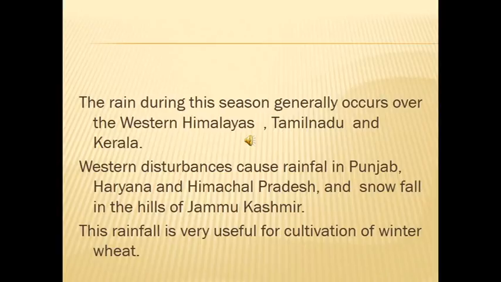Western disturbances cause rainfall in Punjab, Haryana and Himachal Pradesh and snowfall in the hills of Jammu Kashmir. Already Jammu Kashmir is the coldest place, as I know. So when the winter season comes, the temperature will be very low in Jammu Kashmir. It is because the snowfall comes. Already we have seen in the picture how winter season will be there. Like that, it will be there in Jammu Kashmir.